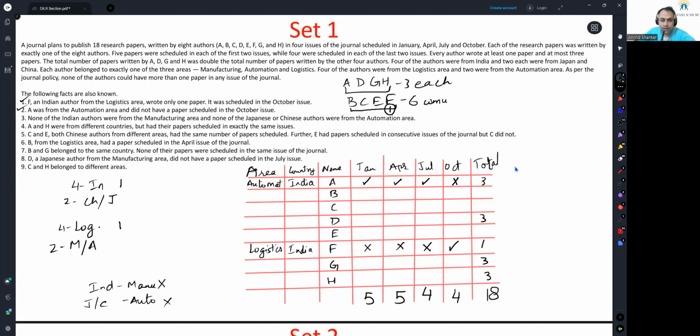Has to be country India. Point 3 we will not take off because this will get used in subsequent clues as well. This is not really something I can take off right now. I've taken care of it entirely. Let's go to point 4 now.